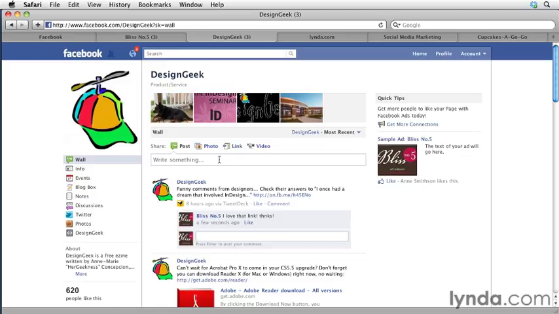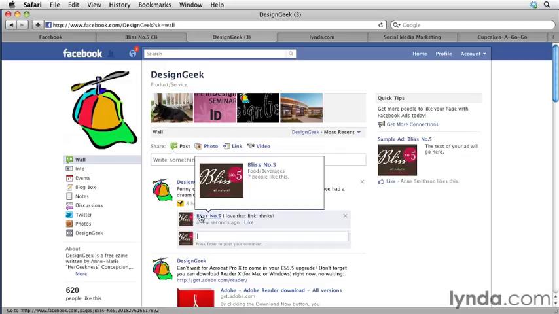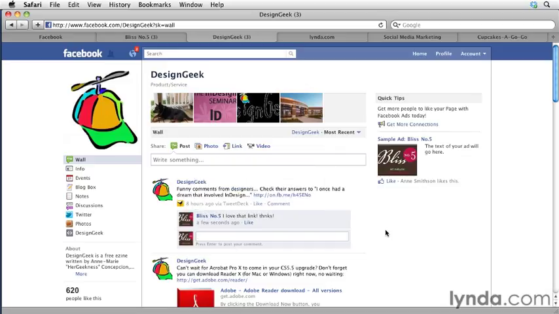I mean, I could even write on Design Geek's page here as Bliss number 5. And so Design Geek's audience might actually click here and visit my page. See, so the wheels are spinning. Now, you cannot interact, as I said, with people. You can only interact with pages, and you have to like the page first.